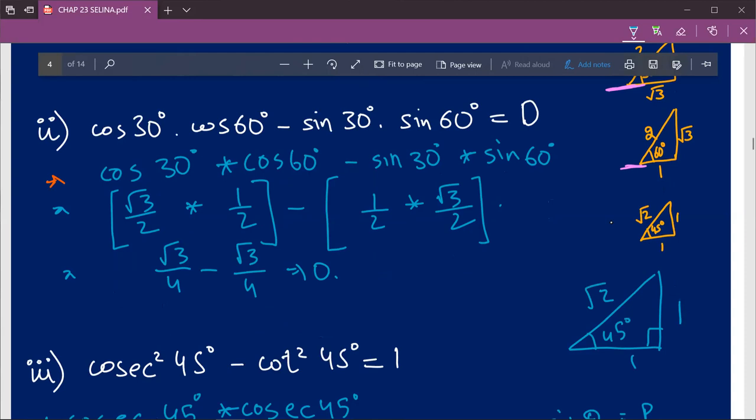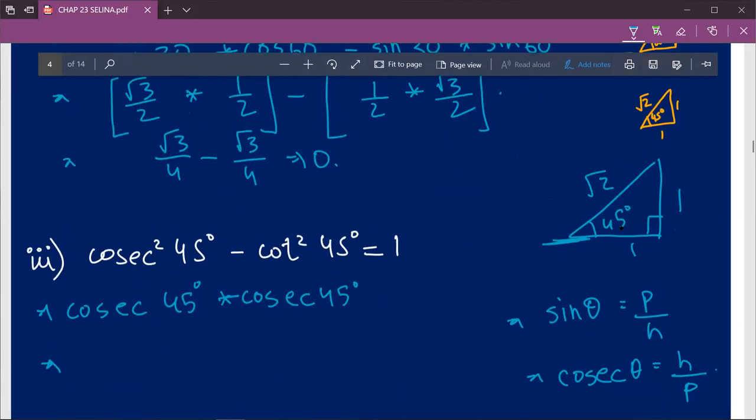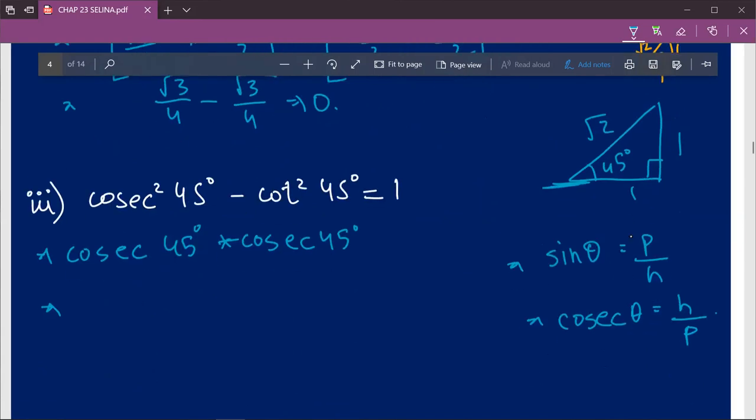Sine 45 degree basically means this angle should be towards the ground, and with respect to this angle, sine 45 degree is 1 upon root 2. Therefore the reciprocal of that value will be cosecant 45 degree, which is root 2 upon 1, which can simply be written as root 2.